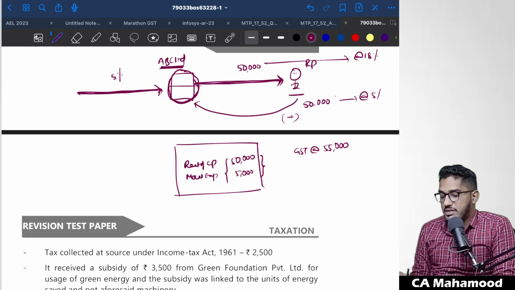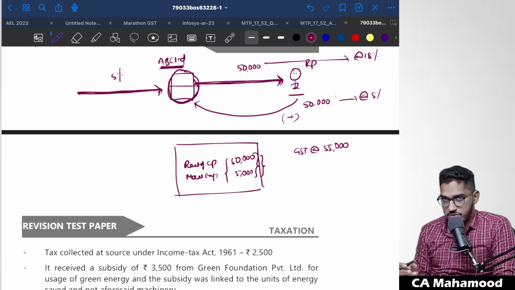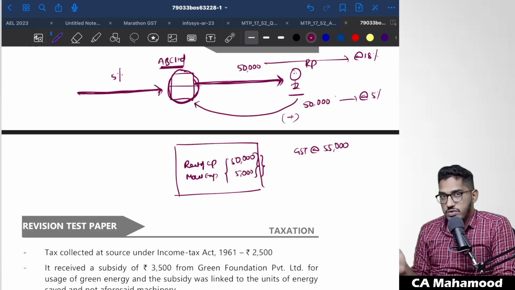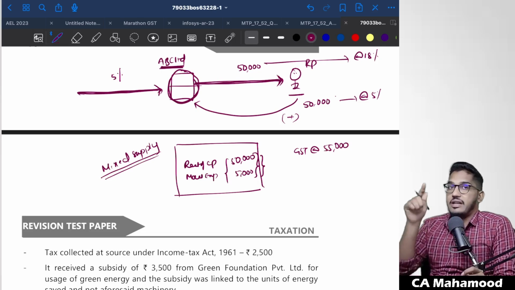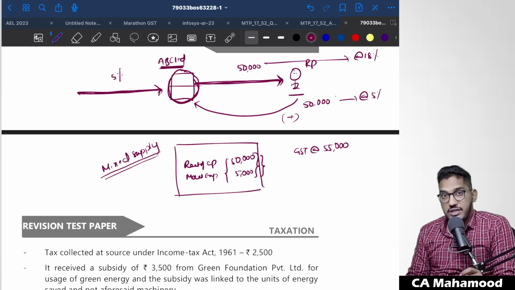But here they are providing these services as a package. This service provider is providing the renting of immovable property. Along with that, he is also collecting maintenance expenses. That means he is offering two services with a single invoice. Are they naturally bundled? They might not be naturally bundled. So they are artificially bundled. This we can call a mixed supply. And in the case of a mixed supply, whichever supply attracts the highest rate of GST, that rate will be applicable for the entire value.